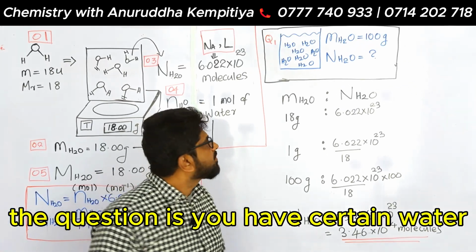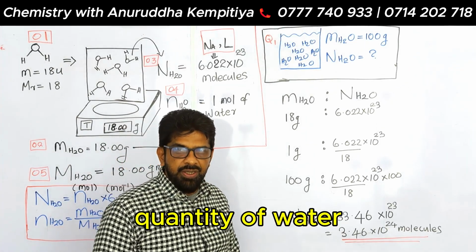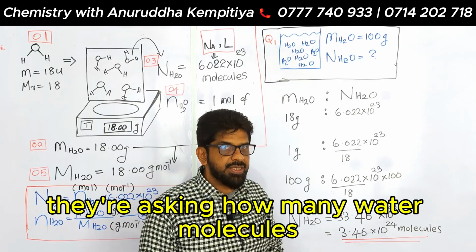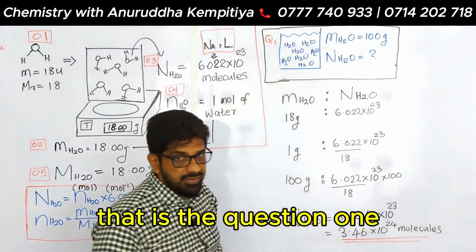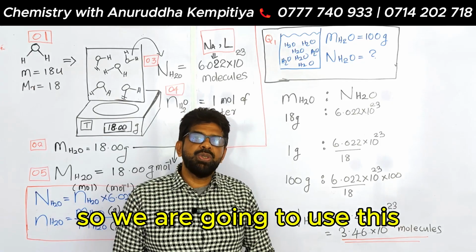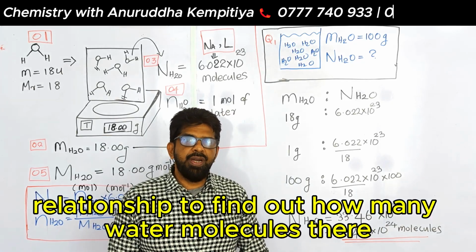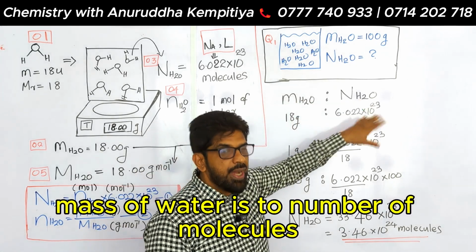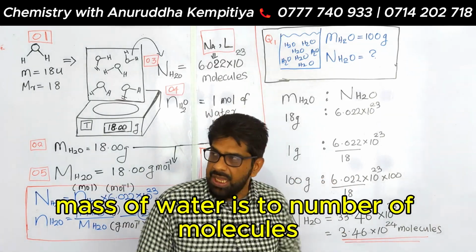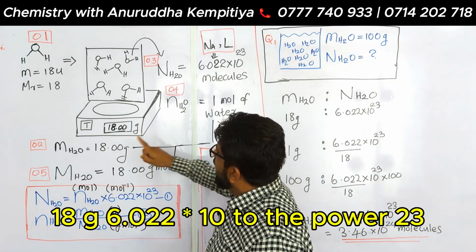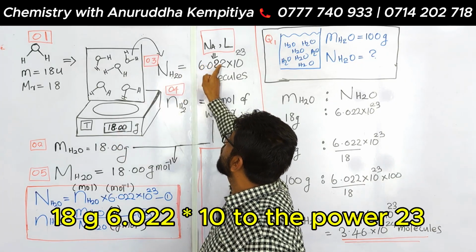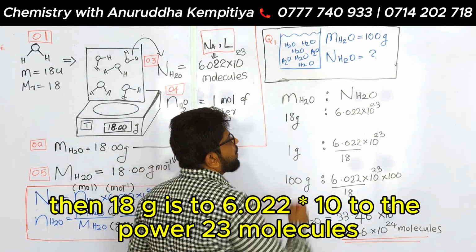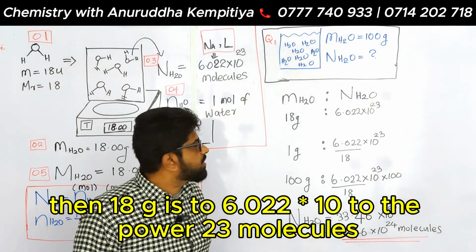The question is, you have a certain quantity of water, the mass of which is 100 grams. They are asking how many water molecules. That is question 1. So we are going to use this relationship to find out how many water molecules there are. So mass of water is to number of molecules. See here, 18 gram is to 6.022 times 10 to the power 23 molecules.